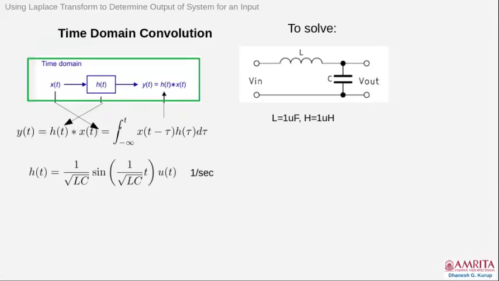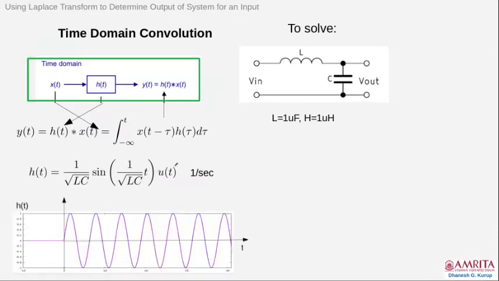It is basically an integral. The convolution is nothing but the integral from minus infinity to t of x(t − τ) h(τ) dτ. We already derived that the impulse response of the LC filter is 1 by square root of LC times sine of t by square root of LC times u(t).